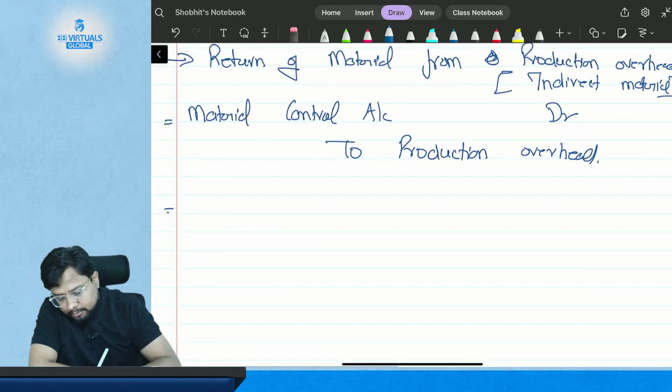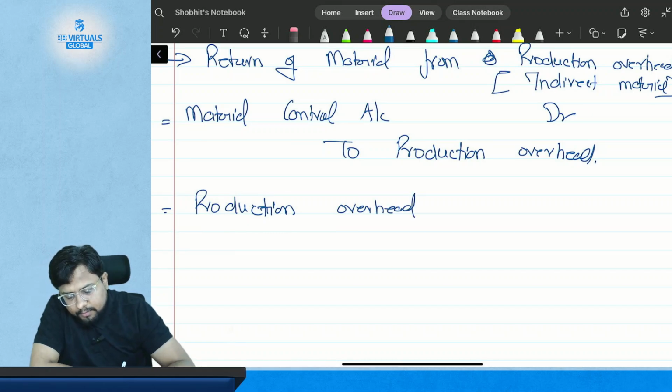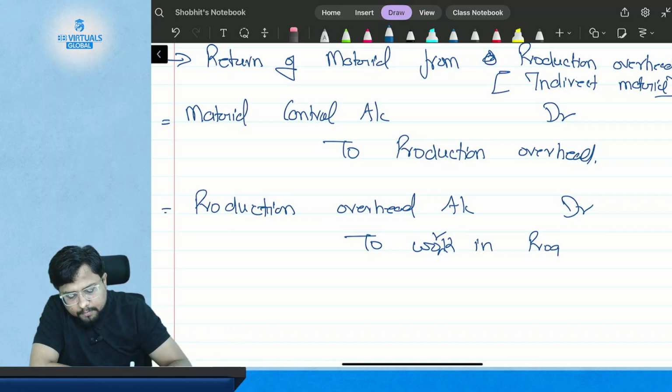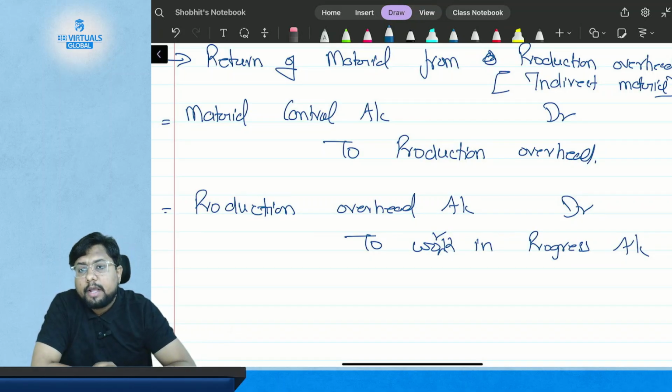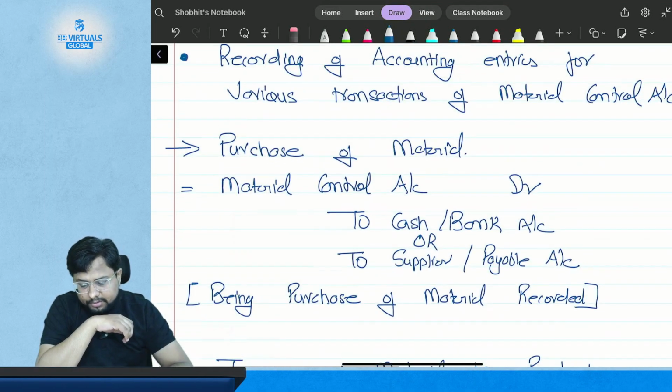So the entry will be just opposite, which is production overhead account debited to work in progress account. Simple, in the case of return of indirect material from the production overhead. Simple. So what we have studied, the first entry that we have studied is the purchase of material.